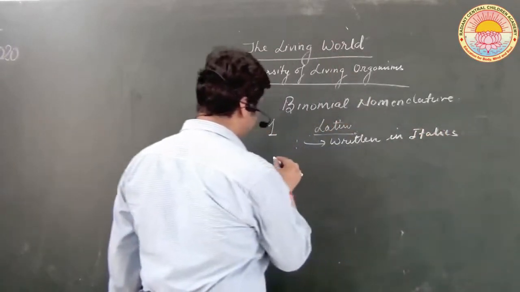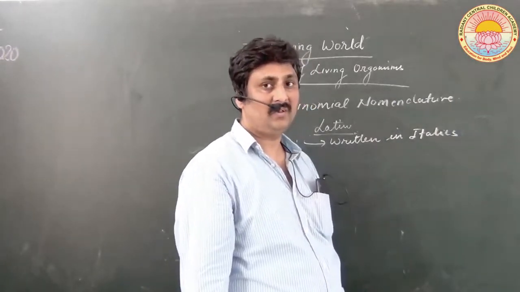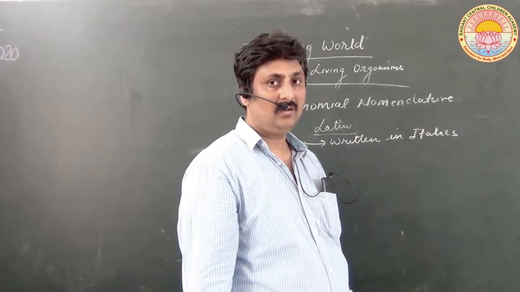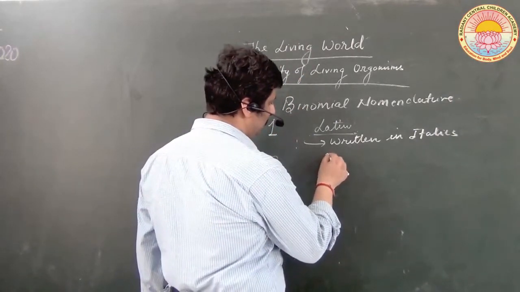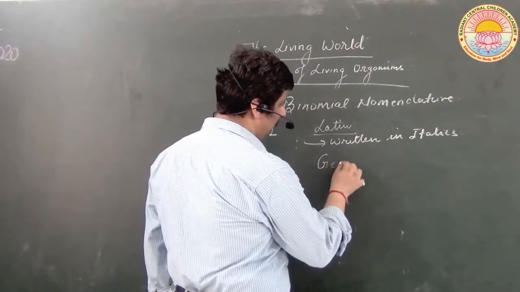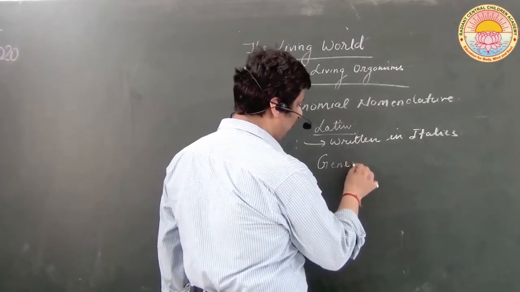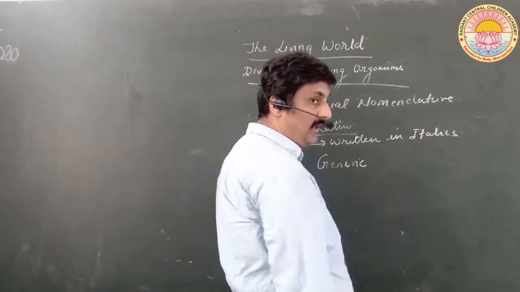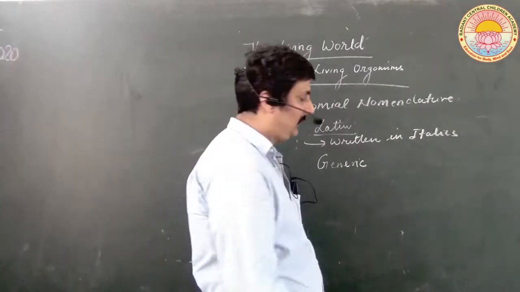Then the second thing is that in the binomial nomenclature, the first word represents the genus, that is generic, and the second word represents the specific epithet.